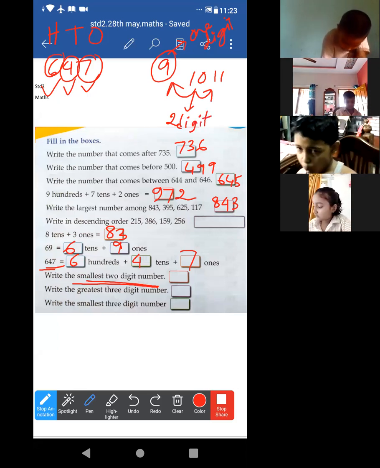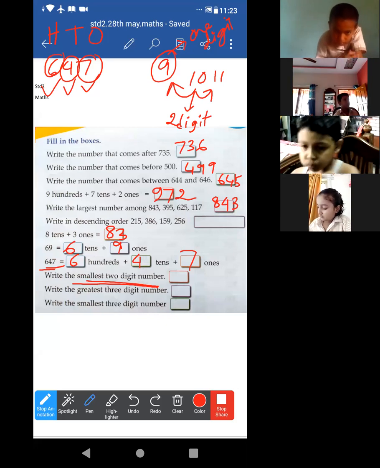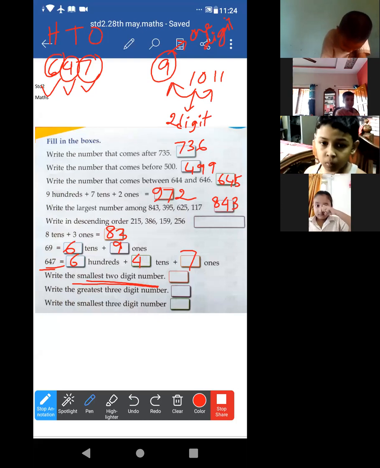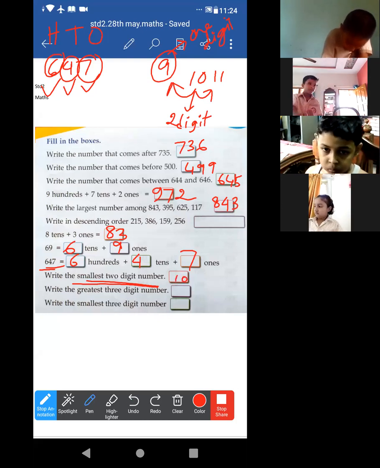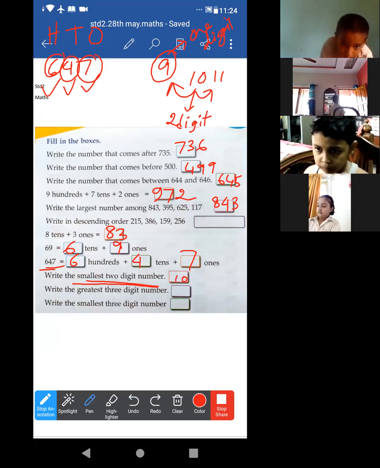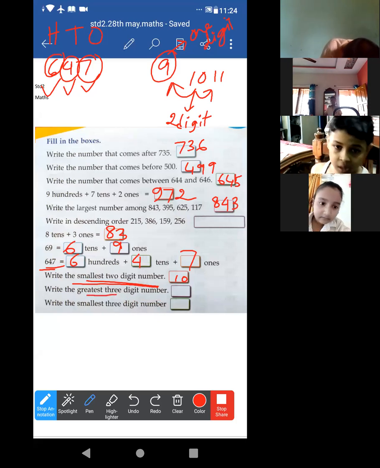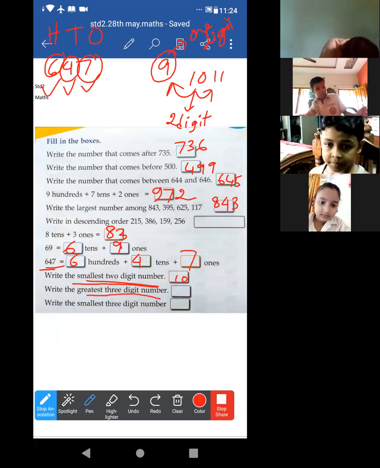Yes. Now just write the answer: 10. Have you written? Now the greatest 3-digit number. What will be the greatest 3-digit number? It is 999.